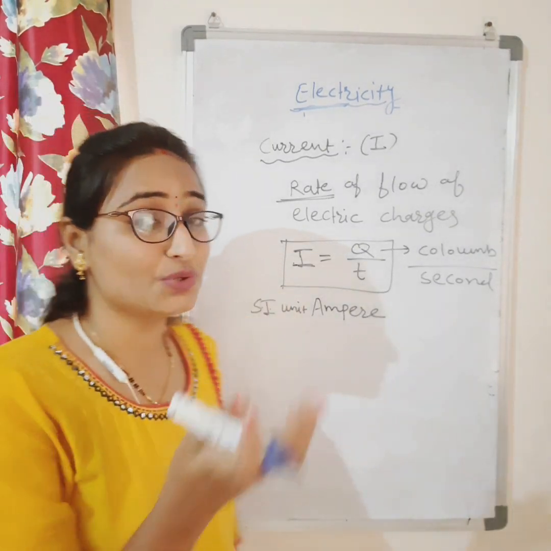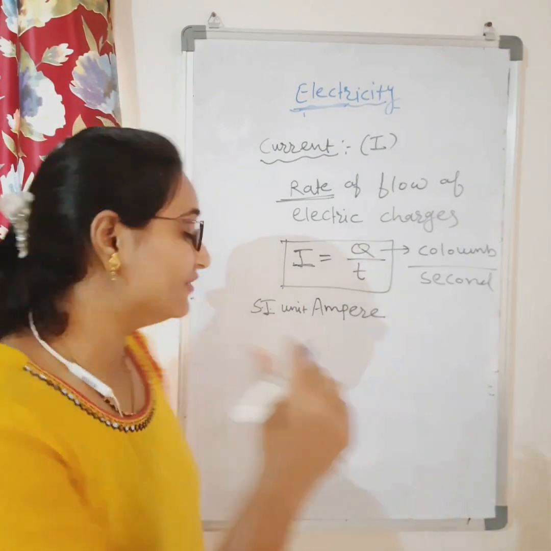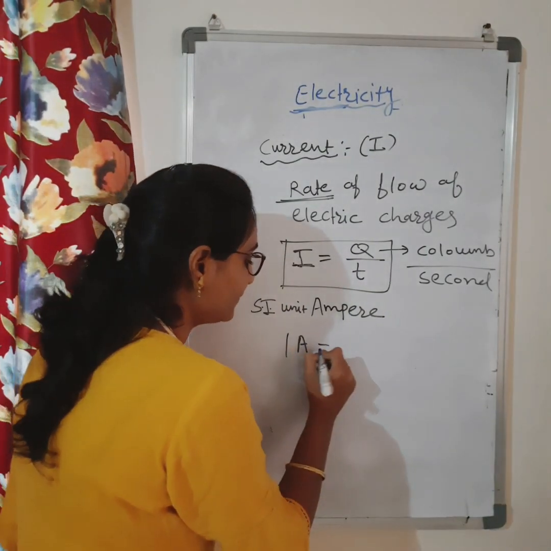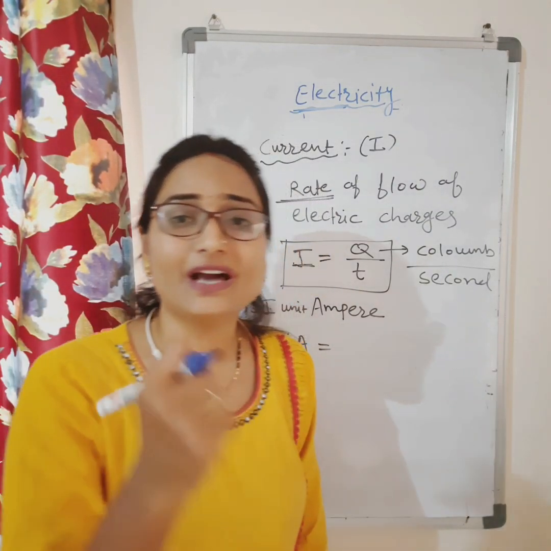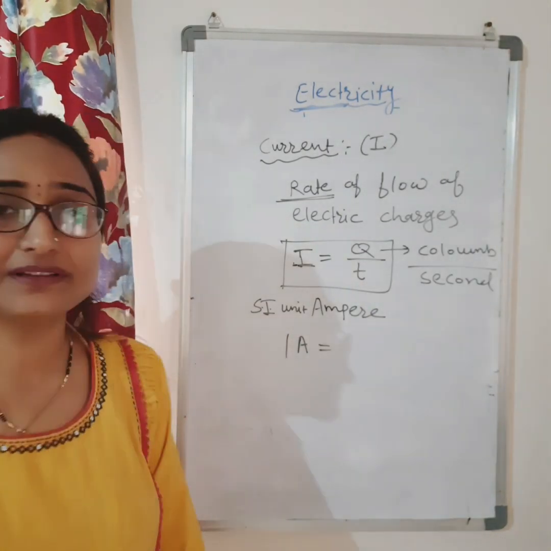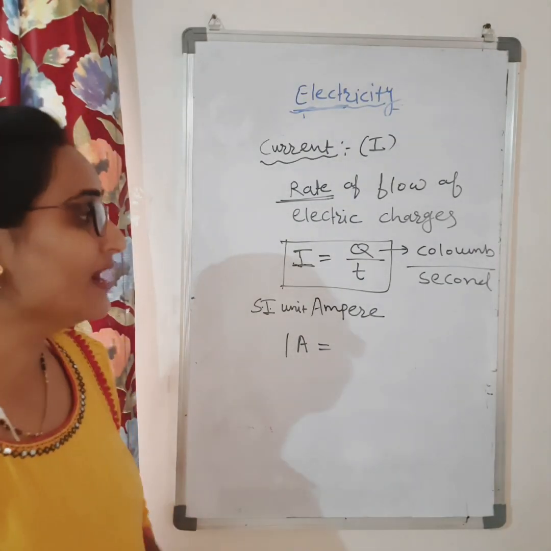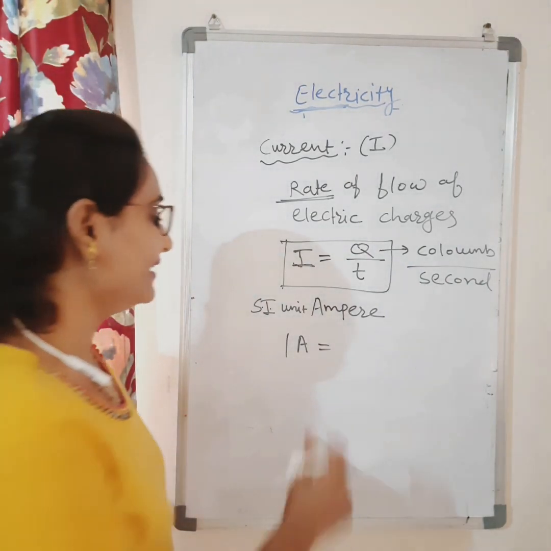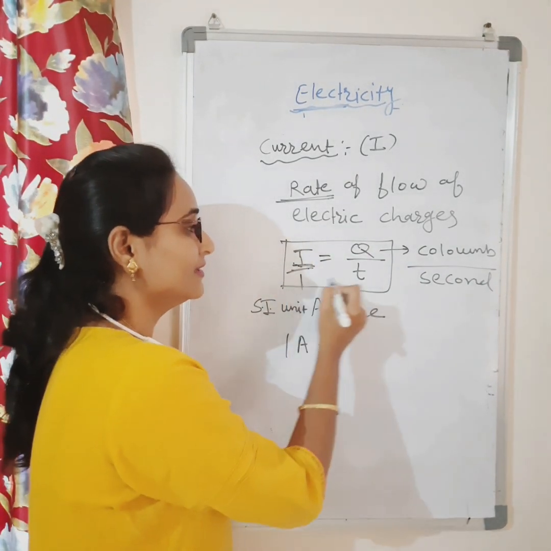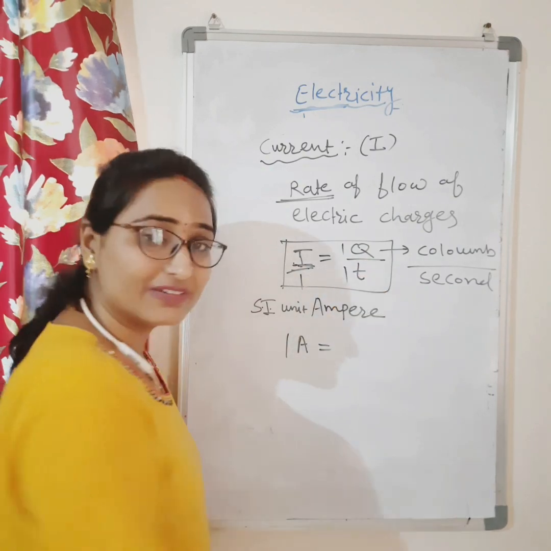Now if I ask you, if I need 1 ampere current, how much charge must flow in how much time? Obviously, we need 1 here and 1 here also.